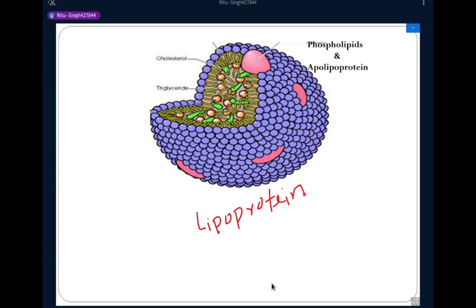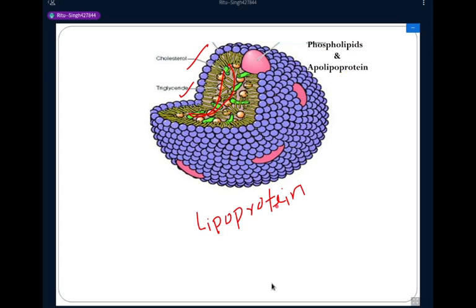So this lipoprotein consists of cholesterol and triglyceride. It has a hydrophobic core made of cholesterol and triglyceride, and this core is surrounded by a hydrophilic shell made up of phospholipid and apolipoprotein.